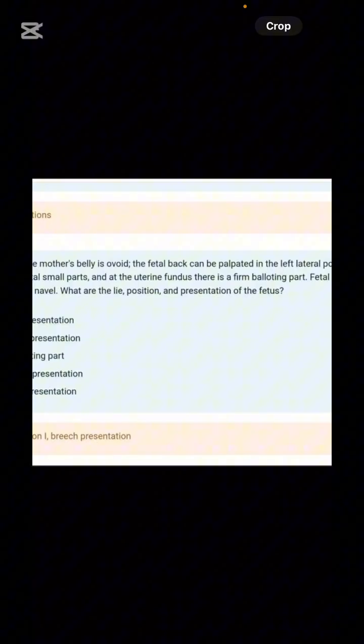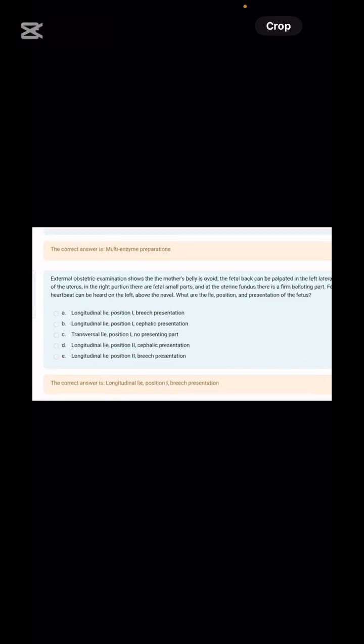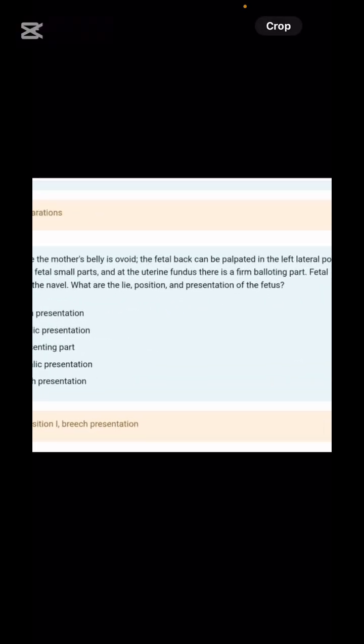Next is, I hope you remember this case already, so let's read it one more time. External obstetric examination shows the mother's belly is ovoid, the fetal back can be palpated in the lateral position. Lateral position, it means the baby is in which lie? Sir, longitudinal lie. In the right portion there are some small fetal parts, and at the uterine fundus there is a firm ballotting part. Fetal heartbeat can be heard on the left above the navel. What is the lie, what is the position, what is the presentation of the fetus?